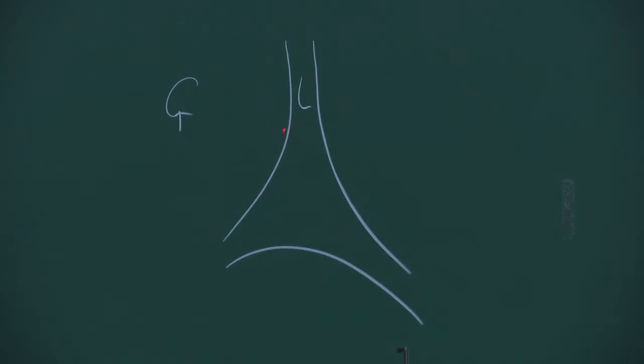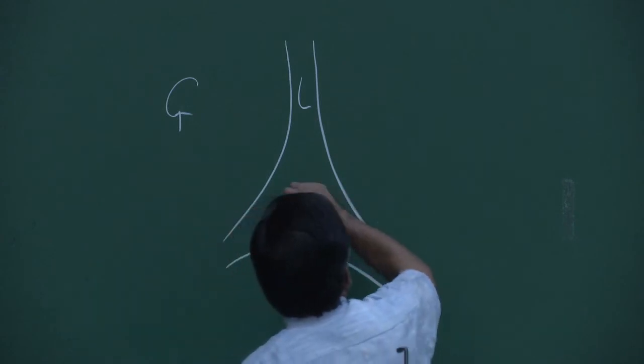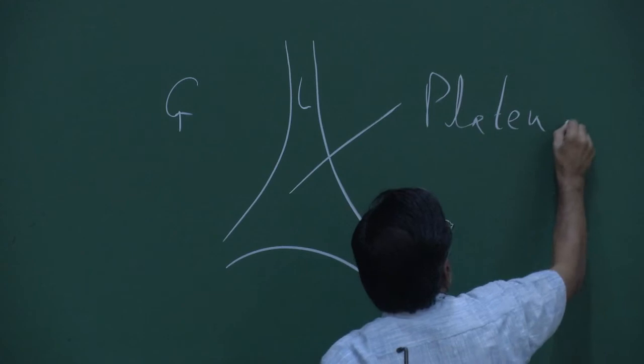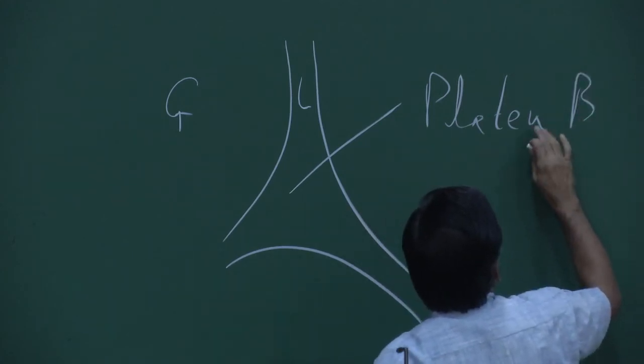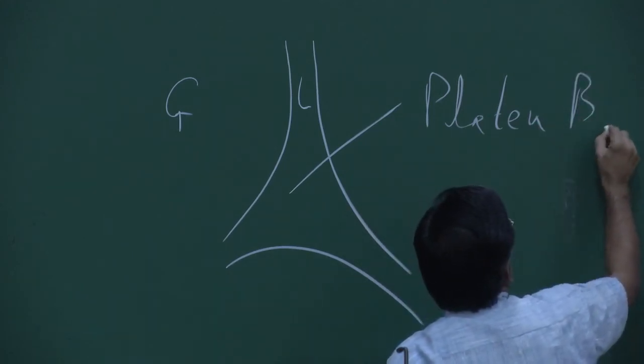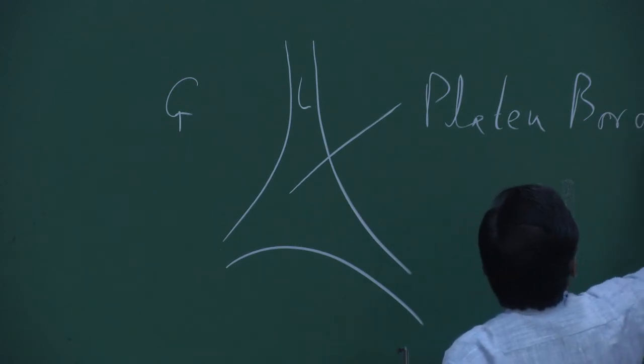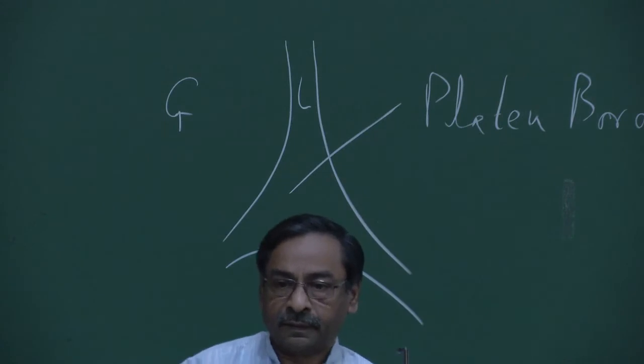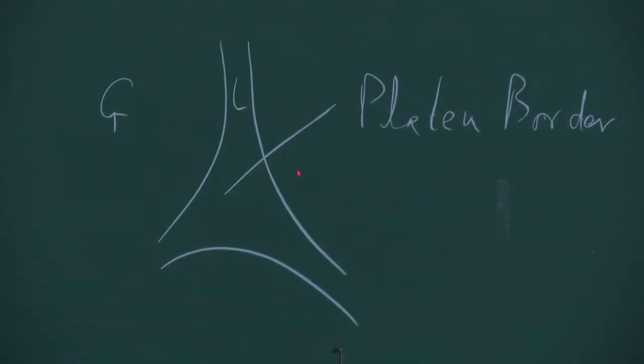And these films meet together in this curvilinear triangular region, which people later named the Plateau border. This is where the three films meet together.